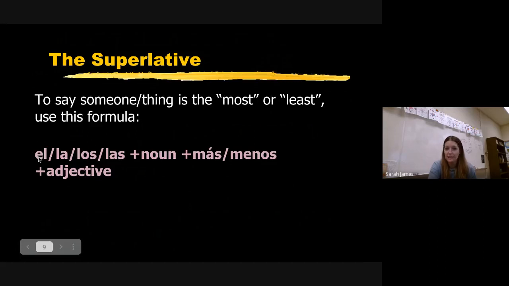So you're going to pick your the. Paco is the. If it's Paco, it's el, because he's a guy. Then the noun. He's the student. El estudiante, most intelligent in the class, más inteligente en la clase. So Paco es el estudiante más inteligente en la clase. Or I can say of the class, de la clase.